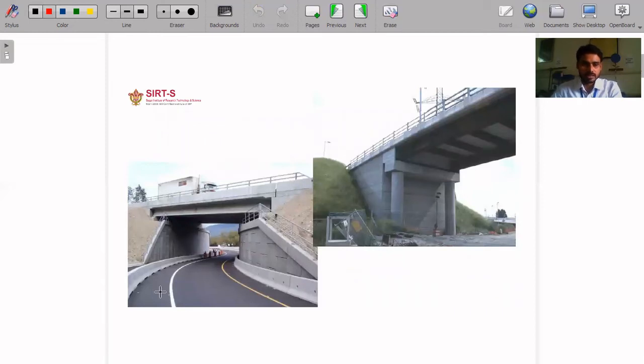In an underpass, two different alignments of road cross at different levels. At that time, we have to provide a retaining wall to retain the back soil. So this is a retaining wall whose purpose is to retain the back soil. In the same sense, in bridges, these are abutments, and this is the wing wall. Wing walls and abutments behave like retaining walls. The main objective of the wing wall and abutment is also to retain the back soil.